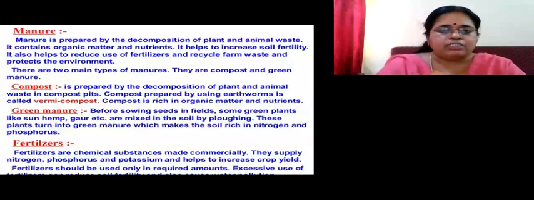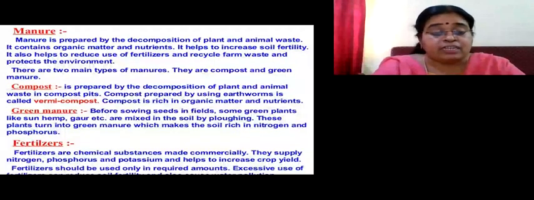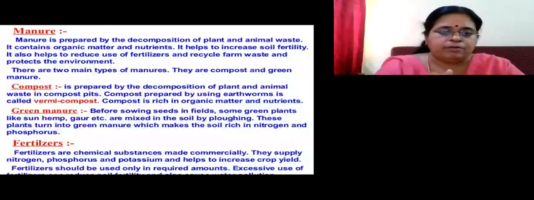So I hope children you have understood what is manure. Manure is something that is organic. It's prepared by the decomposition of plant waste and animal waste. It consists of nutrients. The major advantage of a manure is that you can avoid the usage of fertilizers because fertilizers are after all chemicals. Two main types of manures are there. They are the compost and the green manure. Compost can also include vermicompost, that is by introducing worms like earthworms, redworms, etc.